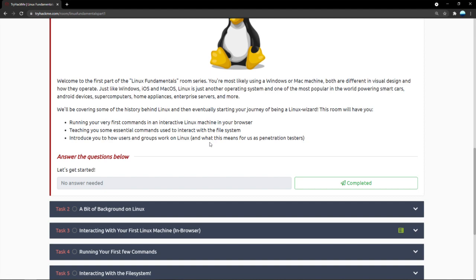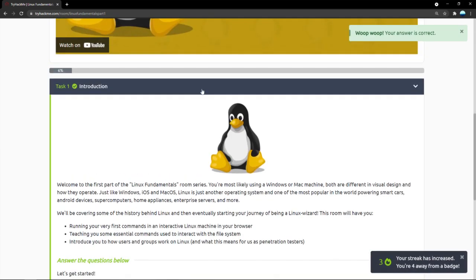There's a lot of different things online, and I think in this module we'll be seeing fundamental commands and some essential ways to interact with the file system, and how users work in Linux and how groups work in Linux, and what this means for us as someone who's learning cybersecurity. So that is the idea. We're going to go through the basics, and this is more or less applicable for all Linux distributions. So yes, and we are done with the introduction.